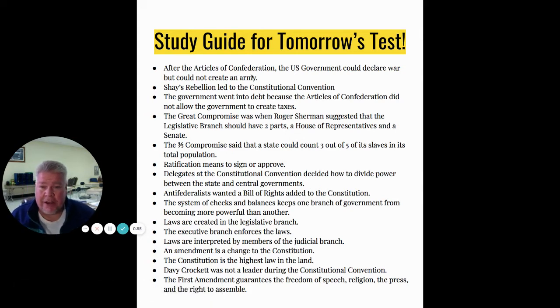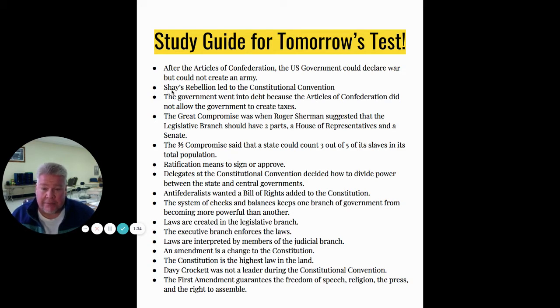After the Articles of Confederation, the U.S. government could declare war, but it could not create an army. So there's a distinction there. You need to know that. The government could declare war, but it didn't do much good to declare war if you don't have an army to fight the war, right? I think your question on the test says something like: which one of these is not something the government could do? So the answer is declare war, because the government could declare war. So read that question carefully, the very first question on your test tomorrow.